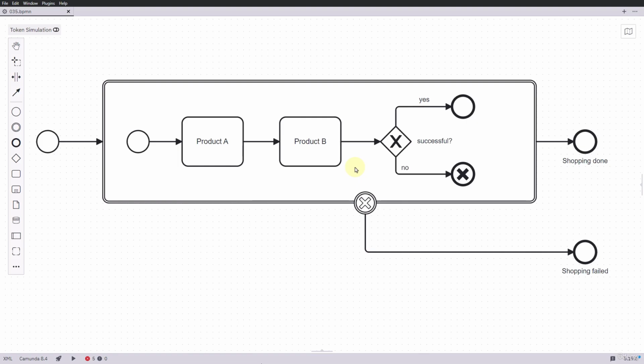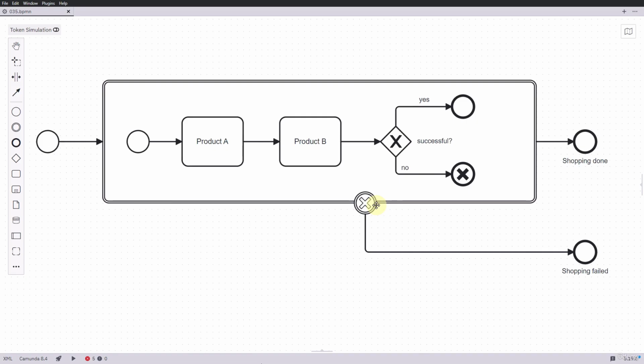With that out of the way, let's take a closer look at the cancel event. As we have already learned, cancel events can only be used within transaction subprocesses. With this event, you have the option of canceling a running transaction and undoing all operations performed up to that point. The cancel event only exists as a throwing end event or as a catching intermediate interrupting event. As we have an aborted transaction here, a non-interrupting event makes no sense either.